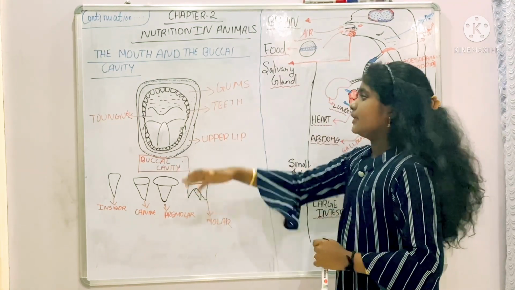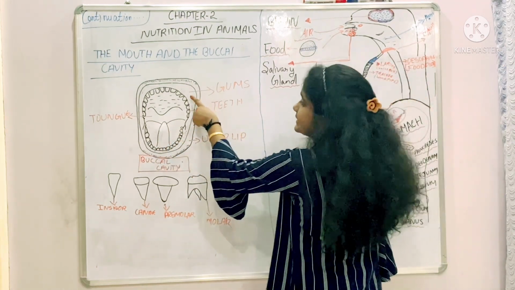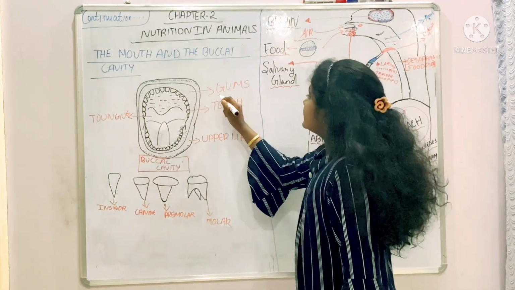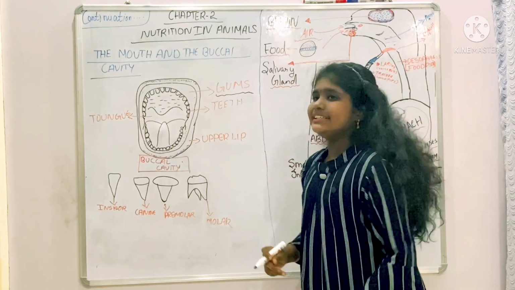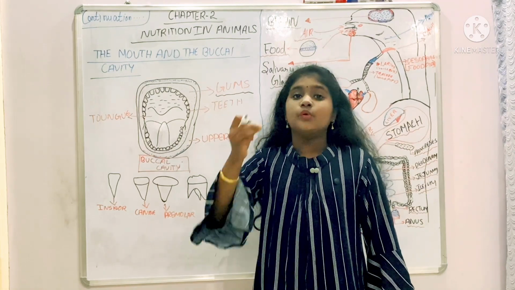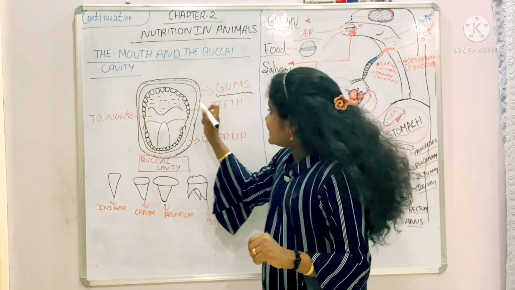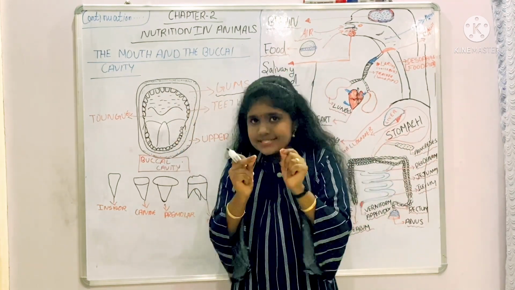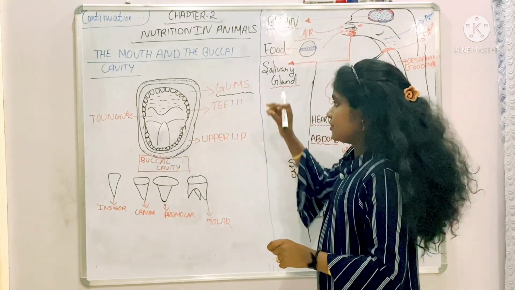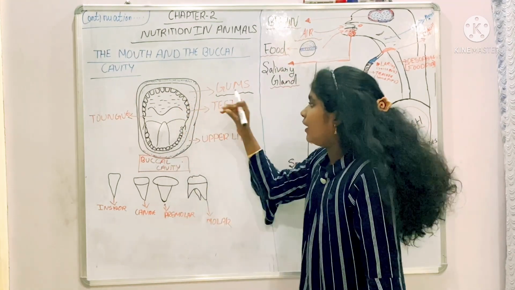So, look at the picture closely. This is the gums. You all can see this part. This part is the gums, and each tooth is rooted in a separate socket of the gums. All the teeth are arranged in the gums, and each tooth is rooted in its own socket. Okay, that is about gums.